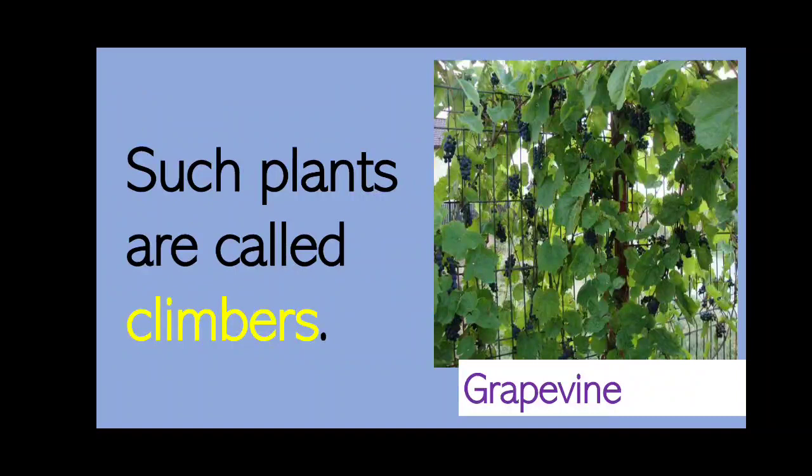So children, today we have learned what are trees, what are shrubs, what are herbs and what are climbers. Also children, in each slide I have written some words in yellow color. You will learn those yellow words so that you remember which word comes for which plant.